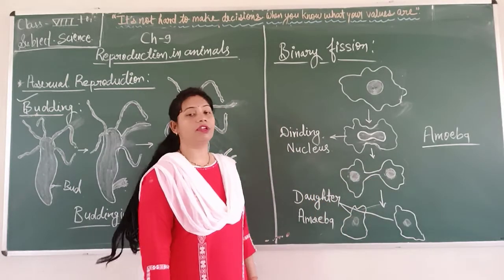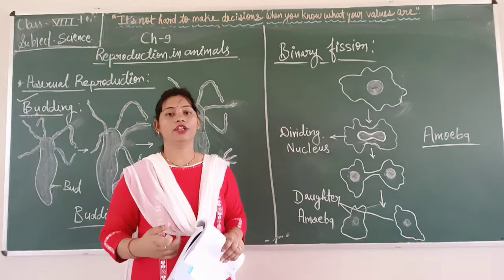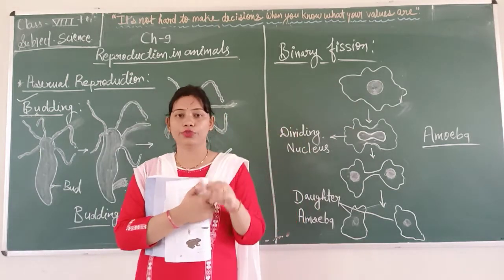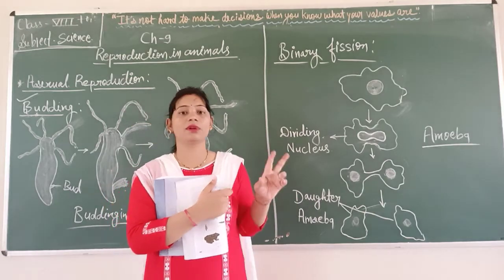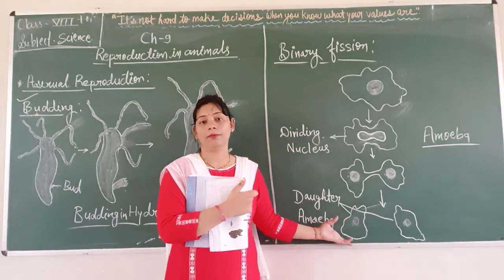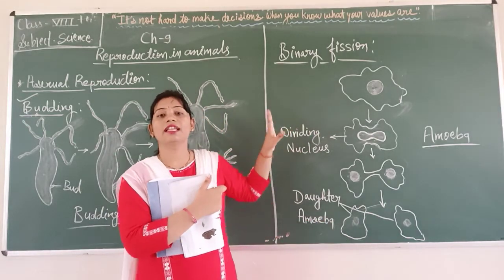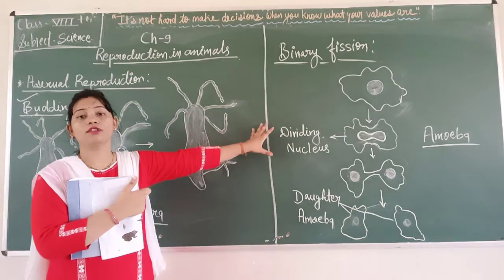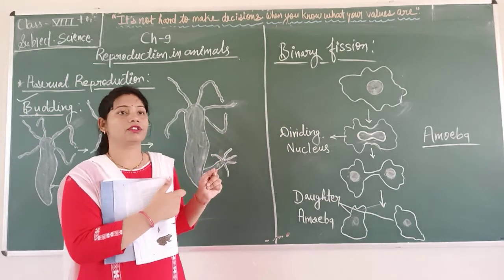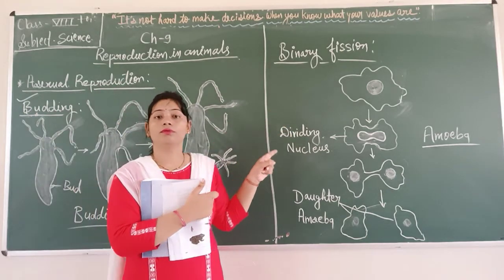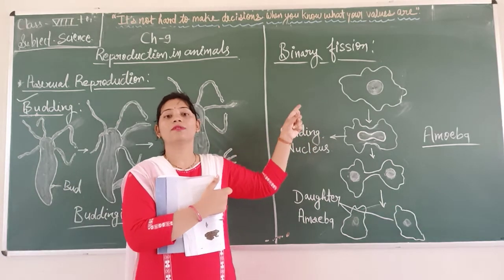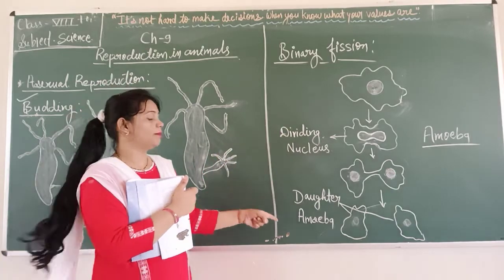So what is going on here? Fission. Fission means breaking, and binary fission means breaking into two. Now you can say these are the daughter amoeba, and only a single parent is involved here. So that is also an example of asexual reproduction. In amoeba, the mode of reproduction is binary fission. That means a single amoeba is breaking into two daughter amoeba cells.